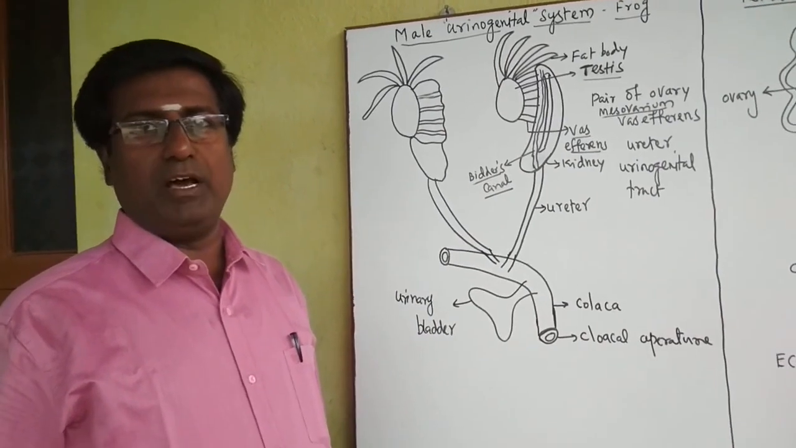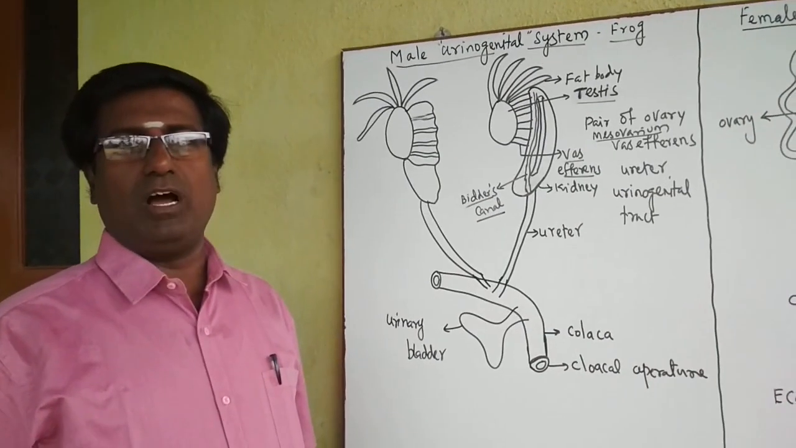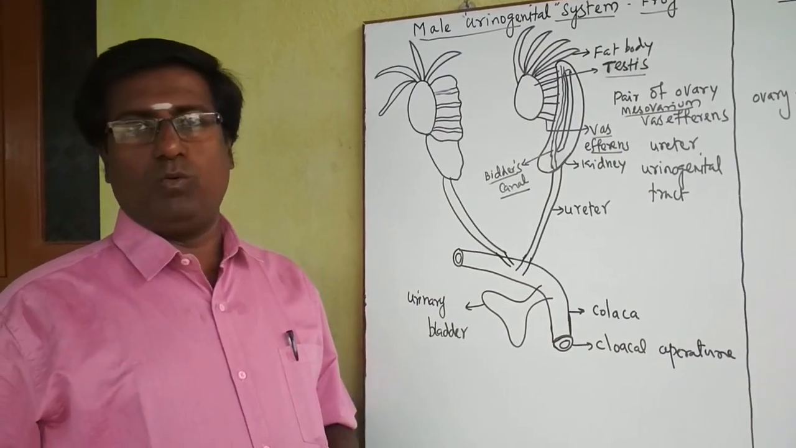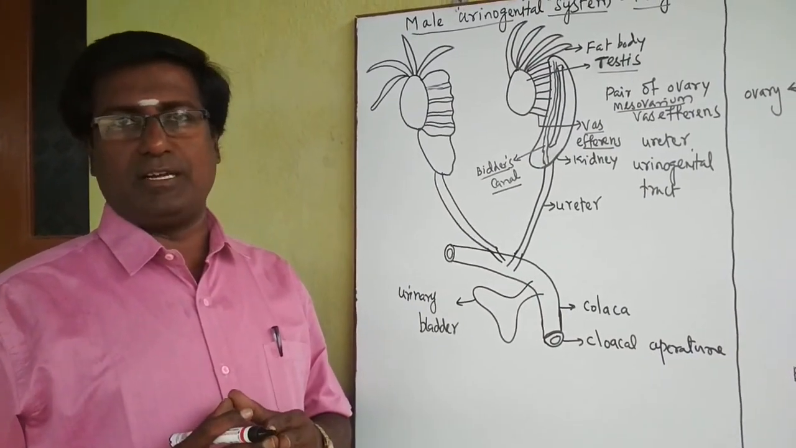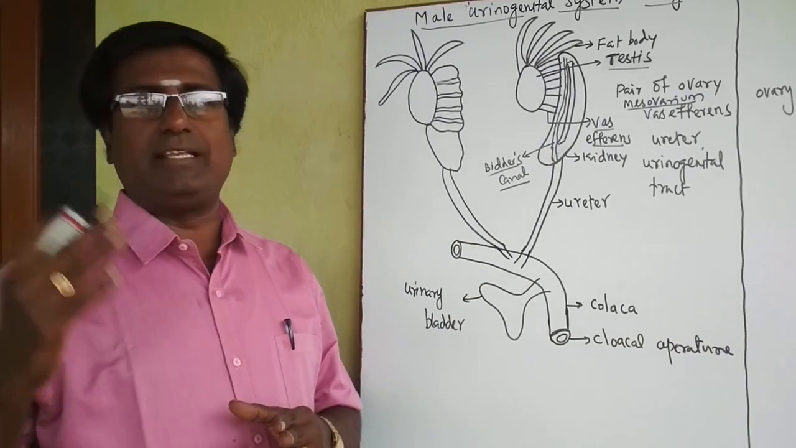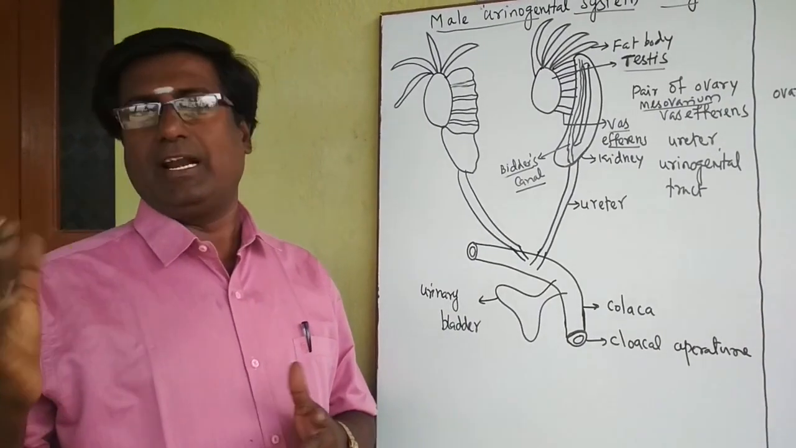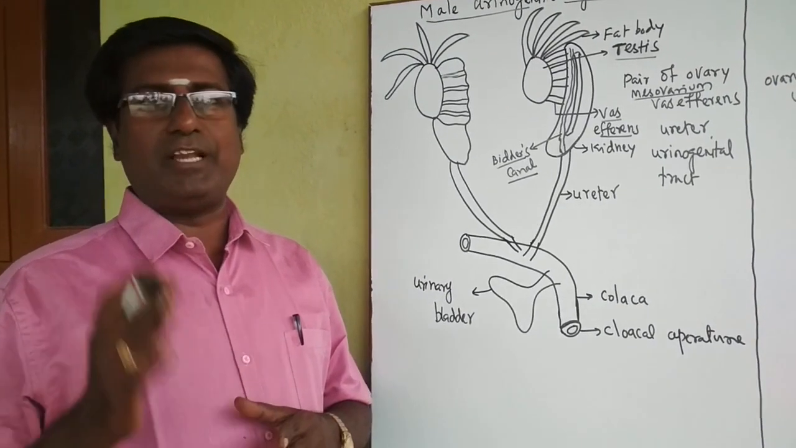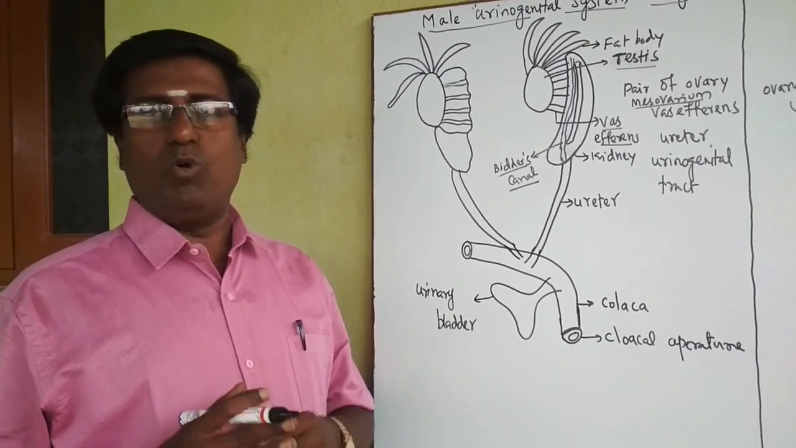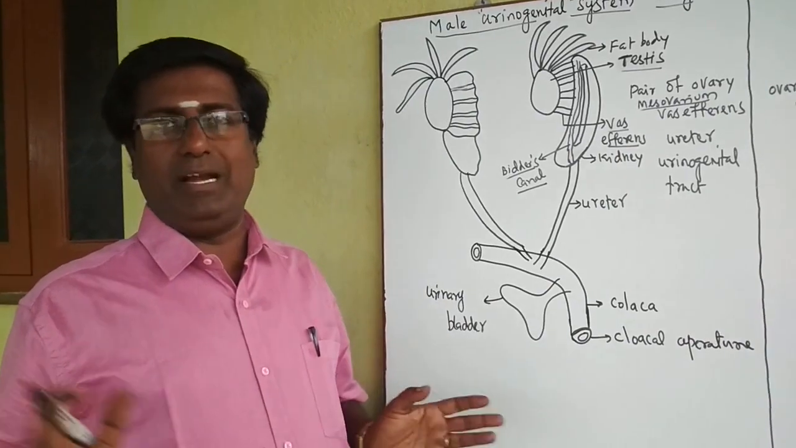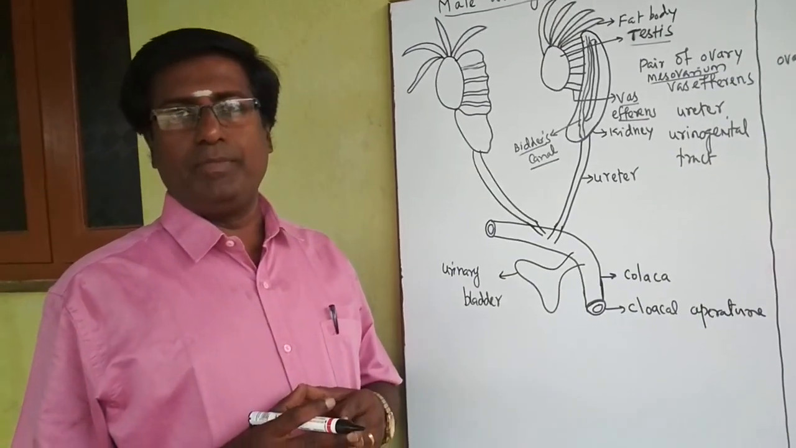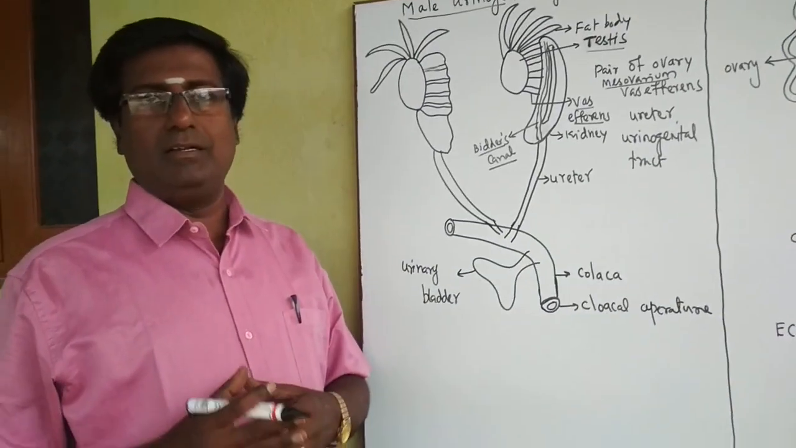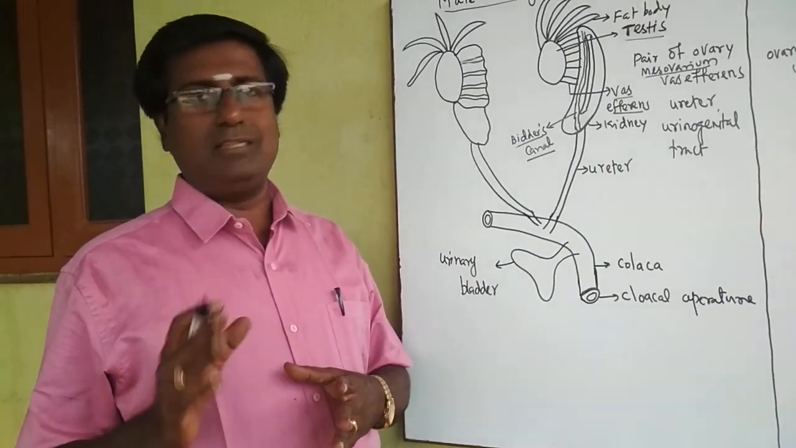Dear student, today we are going to discuss the frog urinogenital system, in both male and female. Why is it called the urinogenital system? The urinary system means the excretory system: kidney, ureter, and so on. It is used to send away the excretory products. The genital system means the reproductive system. In most animals, the two systems are present separately, but in the frog, the excretory system and the reproductive system are combined. That is why it is called the urinogenital system.